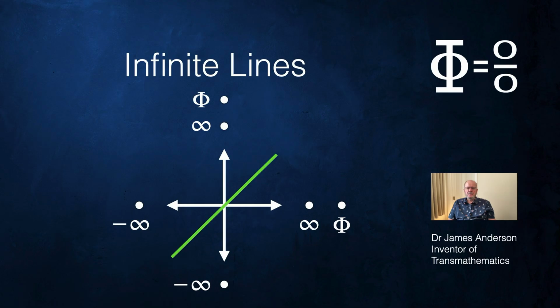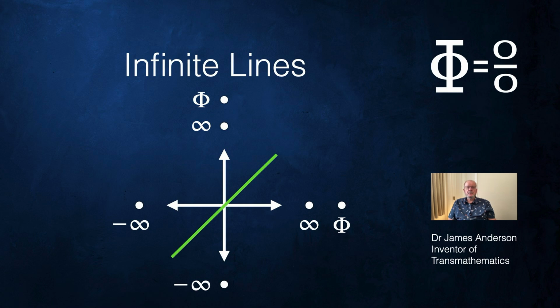Here I've drawn the Trans-Cartesian coordinate frame. You can see the green diagonal line, and that line runs infinitely long. It runs over all of the real numbers. It doesn't stop. So I've drawn it as green, like in traffic lights, to show that it keeps on going.